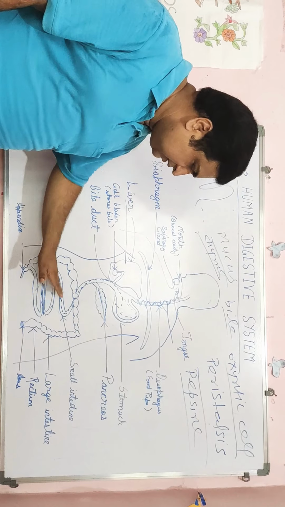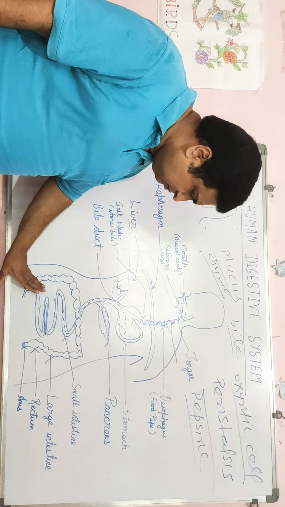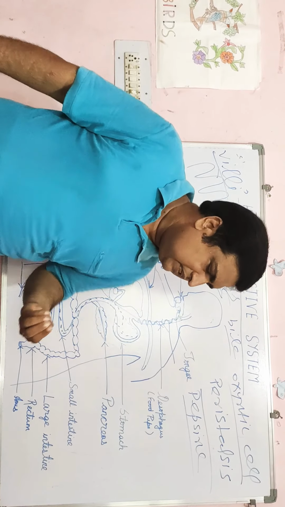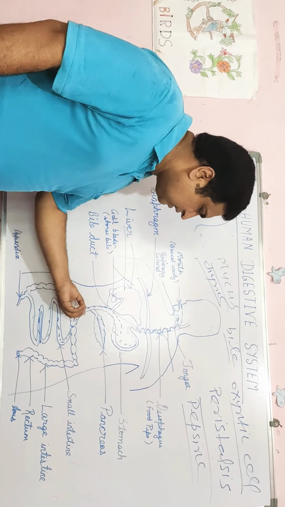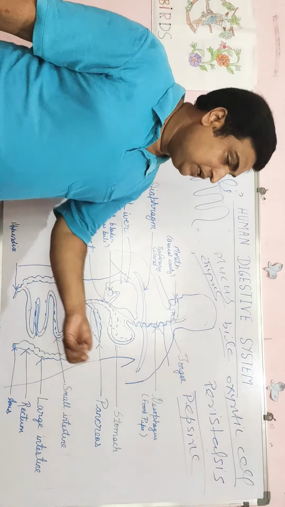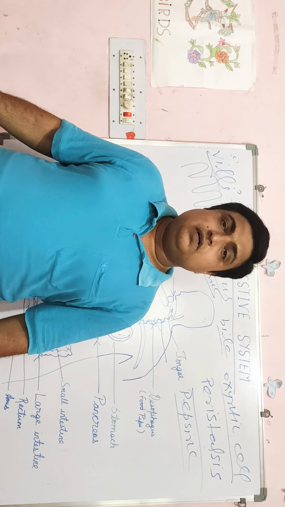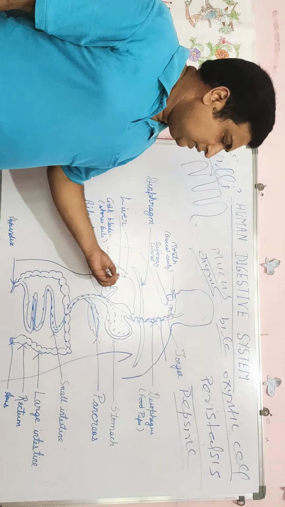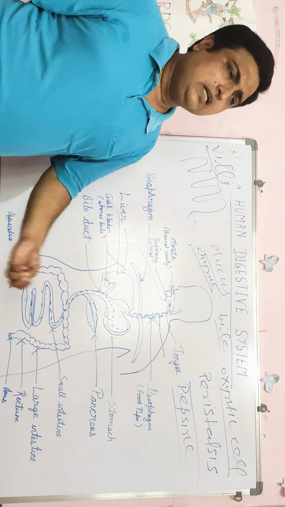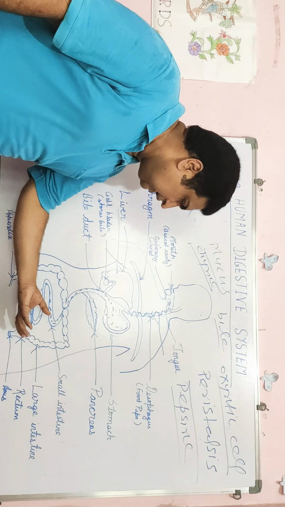After that what happens? This food contains some water and waste substances. These substances are transported to the large intestine. In the large intestine, water is absorbed by the wall of the large intestine, and some waste material is present in the large intestine.